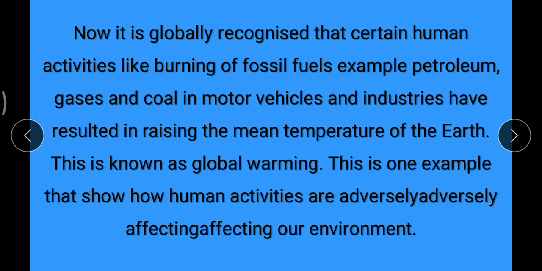Here adversely and affecting are written twice, so don't mind, it is only one time adversely affecting.